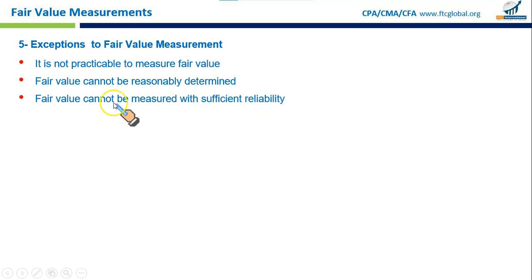Finally, fair value cannot be measured with sufficient reliability. It means there is no way that we can find a reliable measure of fair value. Like if a company attempts to value an asset based on internal forecasts that are highly uncertain, like I hold a piece of property and I want to estimate its rental value. It's not currently on rent. That rental value is subject to speculation. There is a high level of uncertainty that it may not be the actual cash flows in the future. So it might be hard to measure the fair value with enough reliability for financial reporting purposes. So this is also an exception. And that completes your topic.